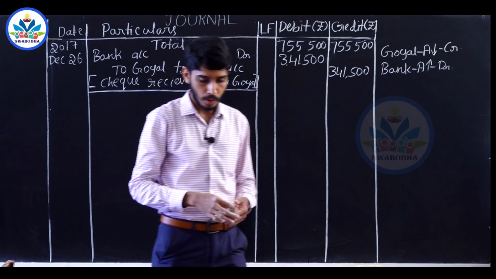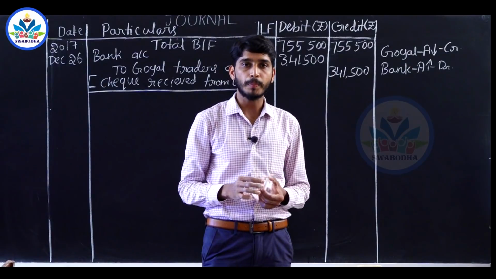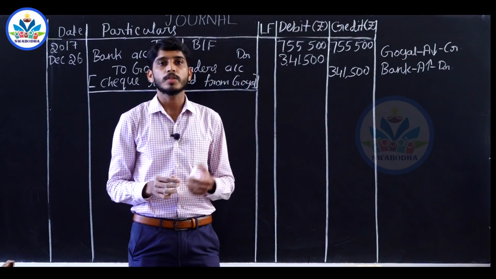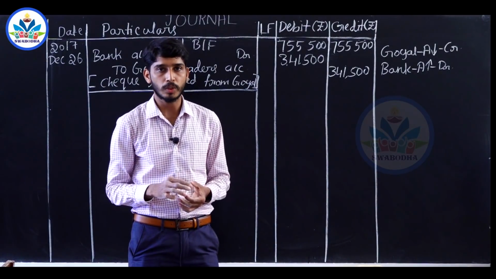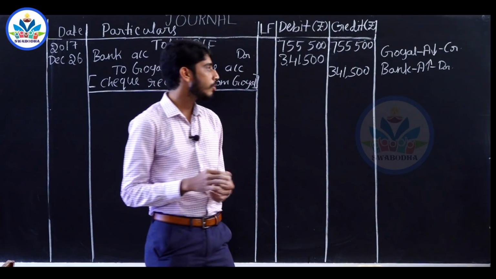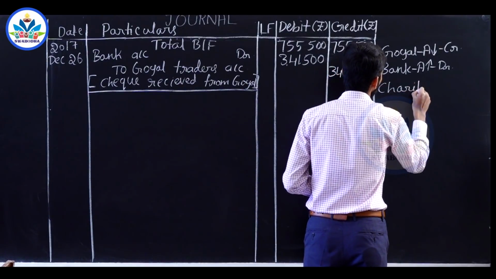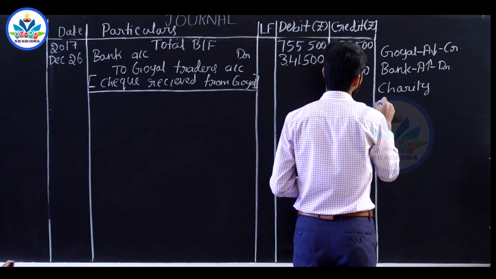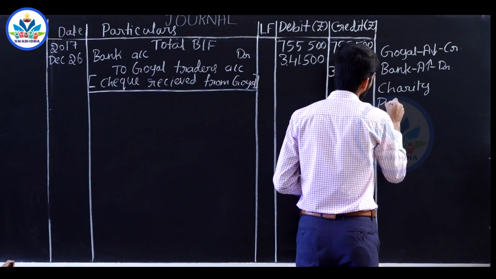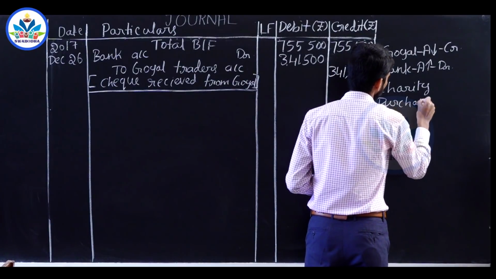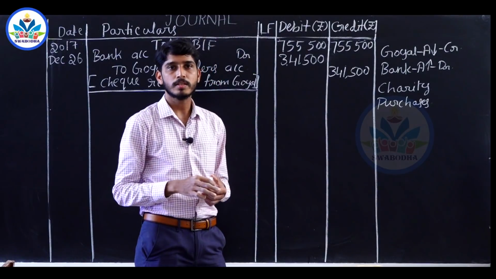Next transaction on 28th, goods given as charity, rupees 2,000. Social service done by the business, and they have given goods worth rupees 2,000. So the two accounts involved are charity account and purchases account.